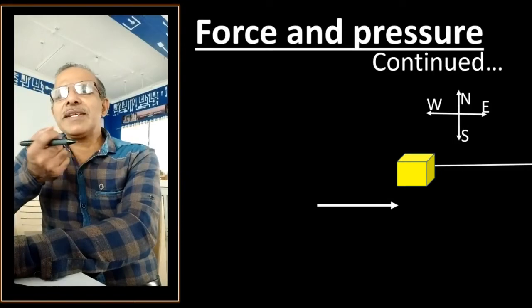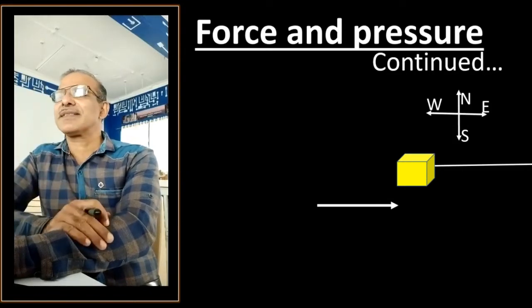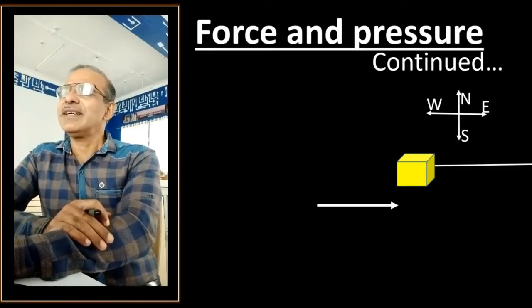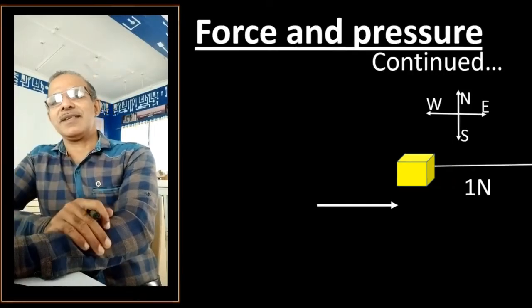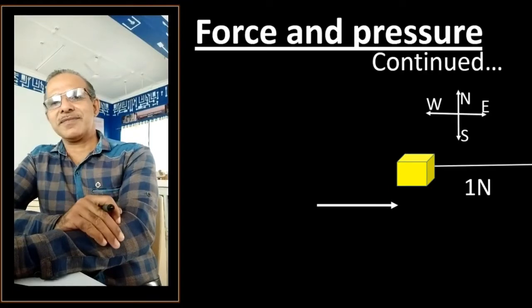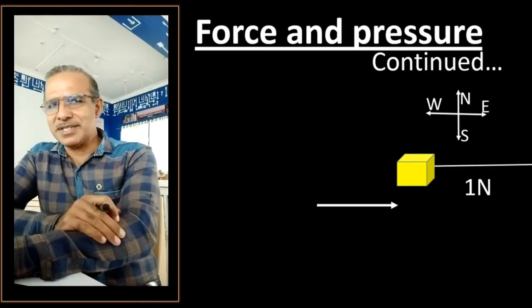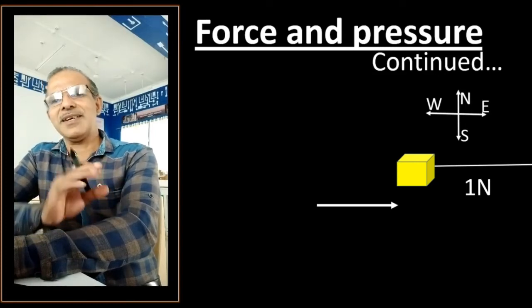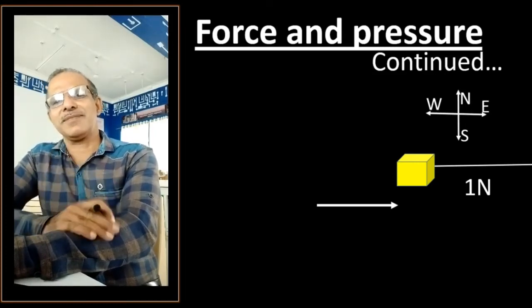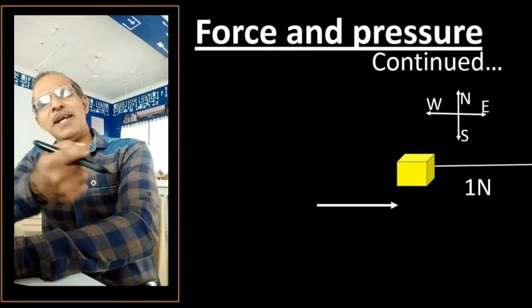Now how do we represent that? Let's say we have applied 1 Newton of force. How much? 1 Newton. And Newton is the unit of force. Let us consider some number, 1 Newton is applied to pull that object.